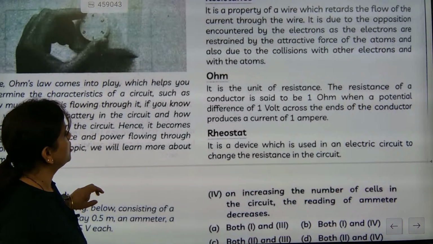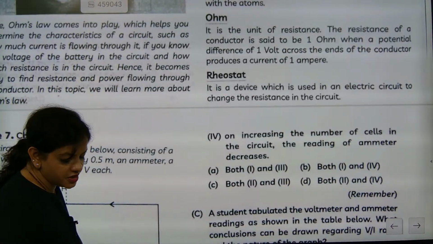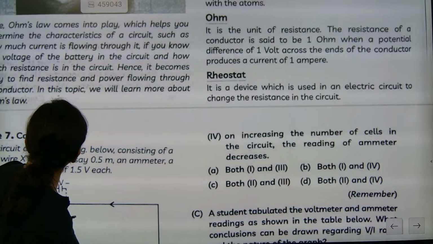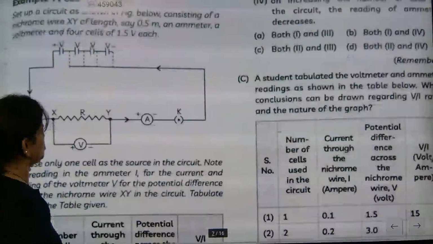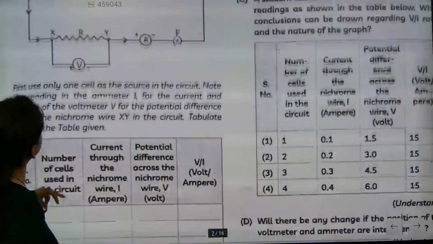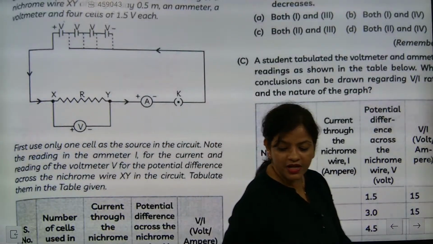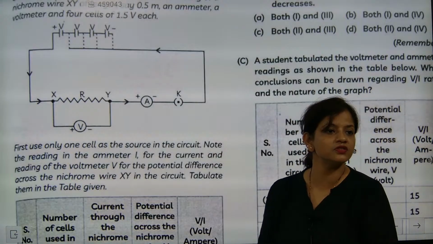Understood? So it is a device which is used as an electric circuit to change the resistance in the circuit. Okay. Now we will be talking about case based questions. How many marks are we going to expect from this type? These types of questions are coming not in just one year; for many years they have been asking questions related to it.